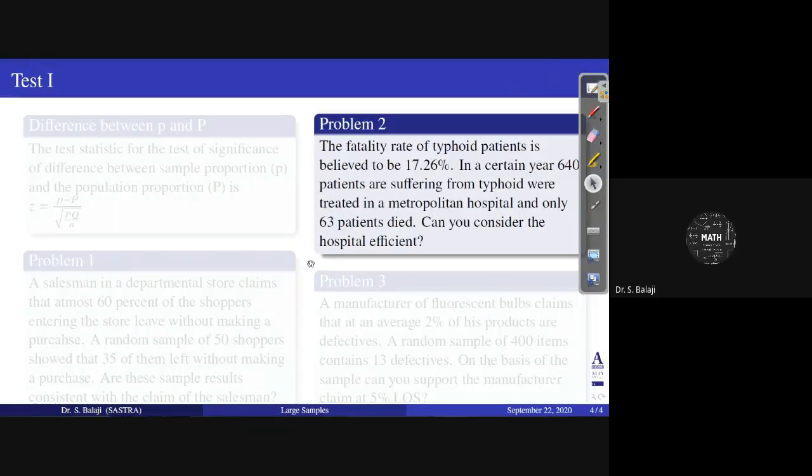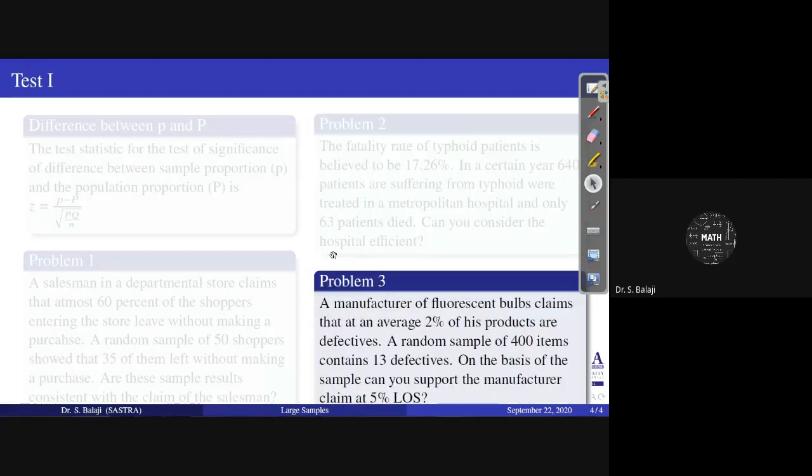Now, all of you try this problem and give your answer, the same type of idea. A manufacturer of fluorescent bulbs claims that an average of 2% of his products are defective. It is a general condition about his product.